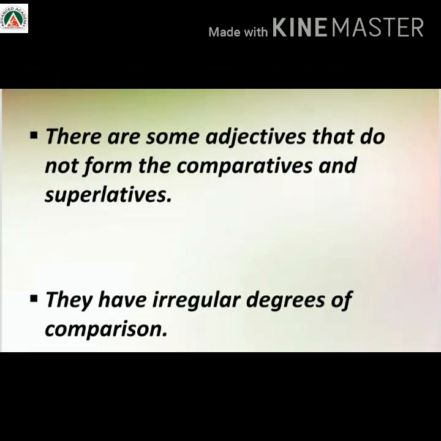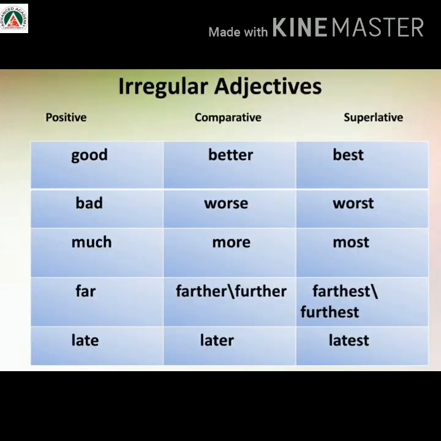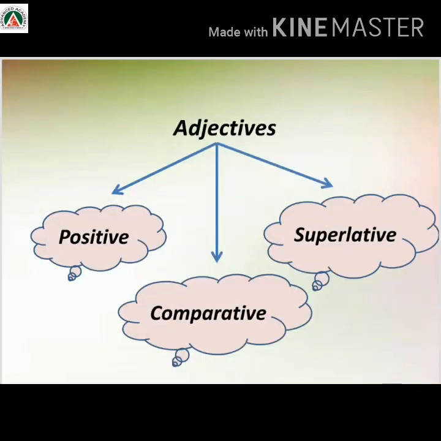There are some adjectives that do not form the comparative and superlatives. They have irregular degrees of comparison. For example, good, better, best, bad, worse, worst, much, more, most, etc. These are different in all the 3 forms: the positive, comparative and the superlative.